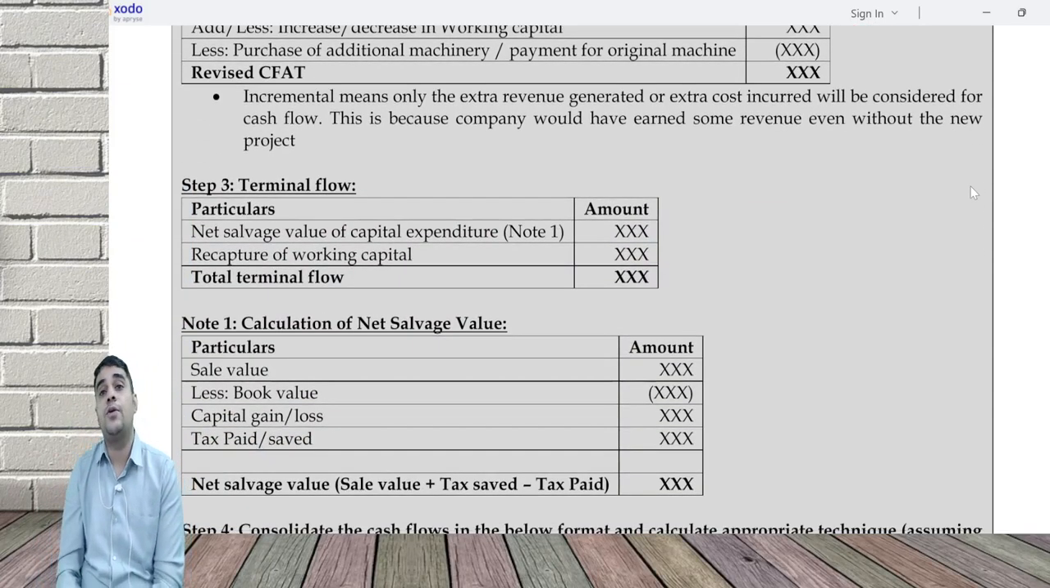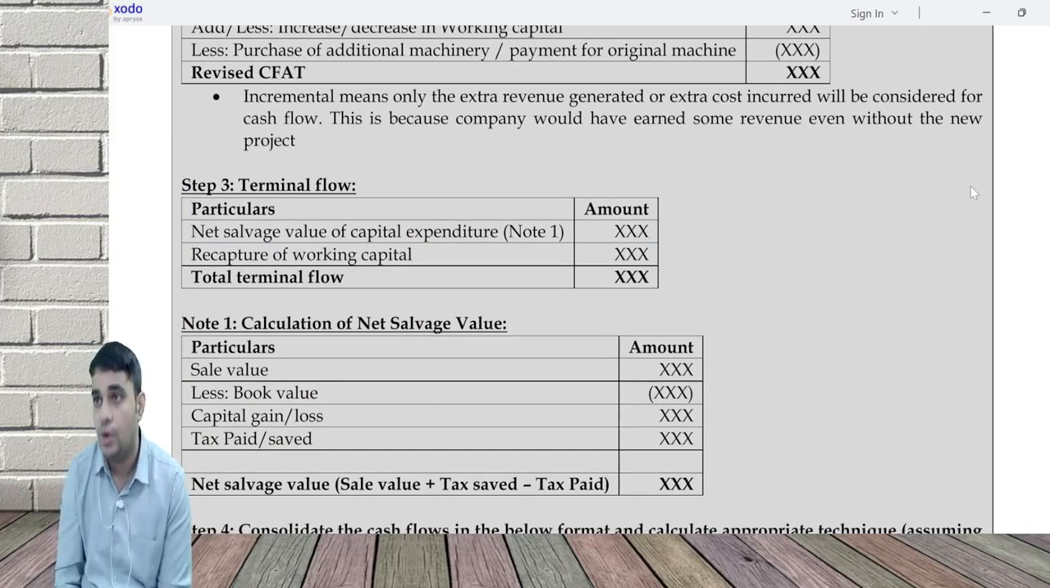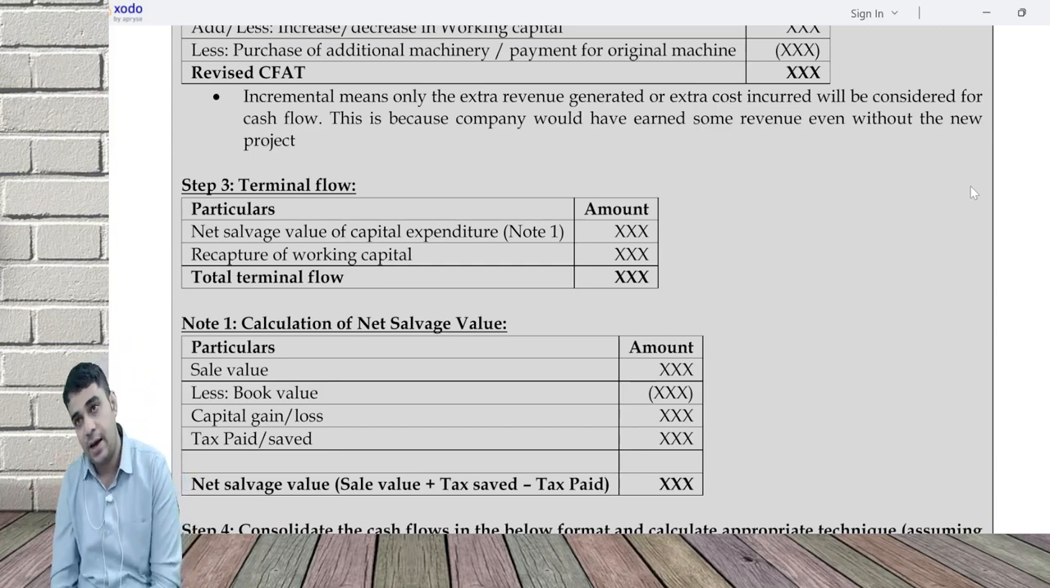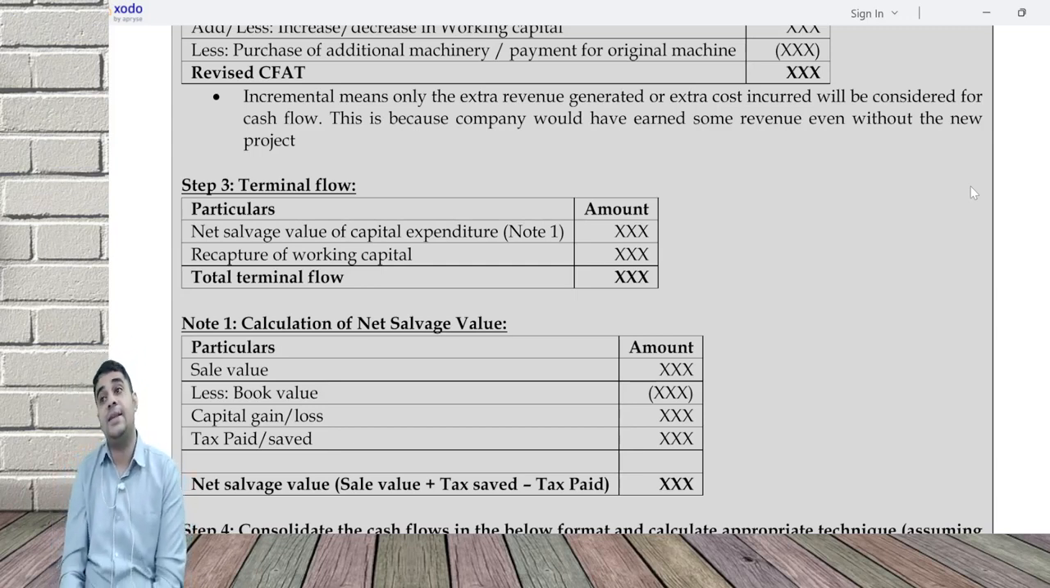Then terminal flow is equal to net salvage value and recapture of working capital. Net salvage value comes from comparing sale value with book value, which can lead to a capital gain or capital loss. There can be tax paid or tax saved, and you leave a line and write net salvage value.